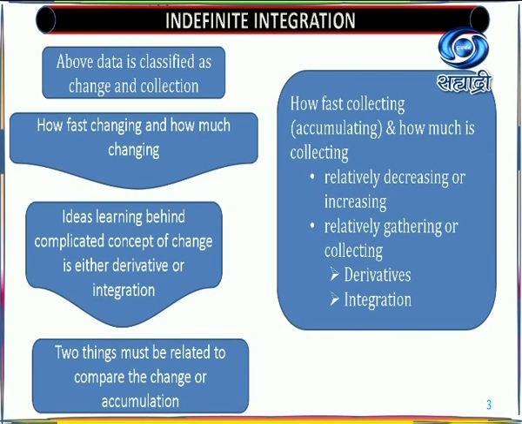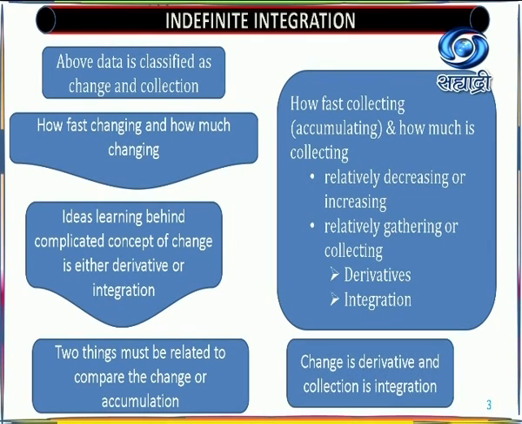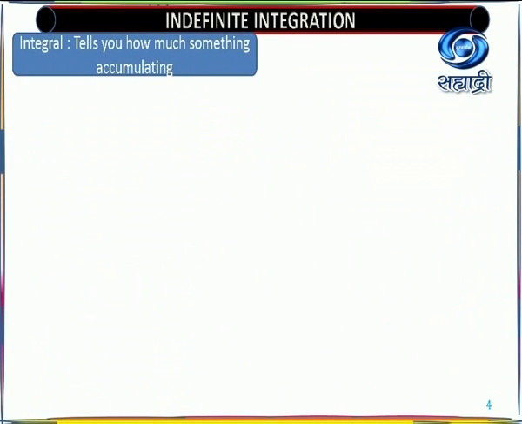Now if you say that you are walking with some speed and you are calculating the speed of your father, that is not related data. But if you think about your speed and your walking, then only that is related data. So this is called the relation. If you are able to relate or compare the change, and whatever it may be, change or accumulation, both are change. So this type of change is what you deal with in the derivative and integration. So we are dealing with this fact.